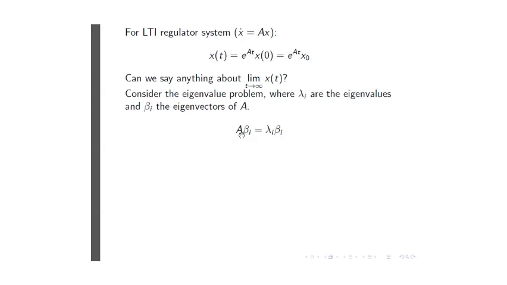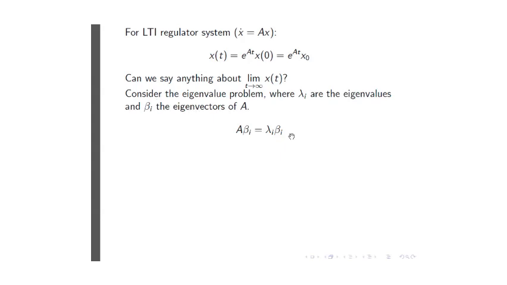So that is really what this equation says. It's the matrix A times the ith eigenvector is equal to the ith eigenvector multiplied by the ith eigenvalue. Okay, everybody happy with that?